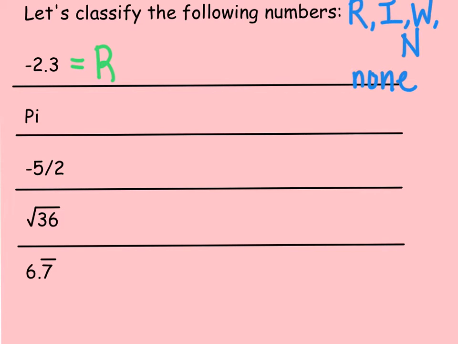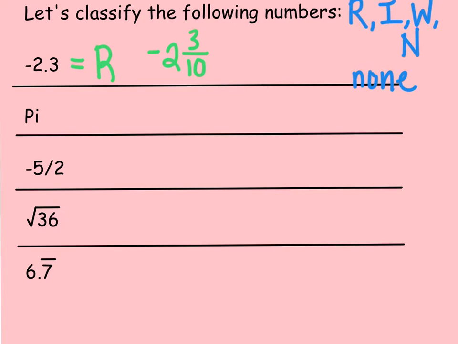Okay, here is your answer. Negative 2.3 is a rational number, but it's nothing else. So remember, a rational number means any number that you can write as a fraction. So negative 2.3 can be written as negative 2 and 3/10. Therefore, it's rational. However, it's not an integer because remember, integers cannot have fractions and decimals.